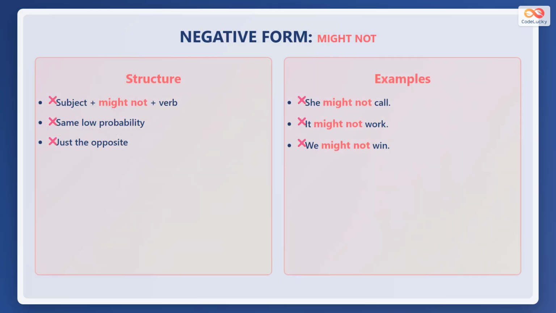Negative form is might not plus base verb. Same low probability but opposite meaning. Structure stays simple: subject plus might not plus verb. Examples: she might not call, it might not work, we might not win. Might not shows something probably will not happen.